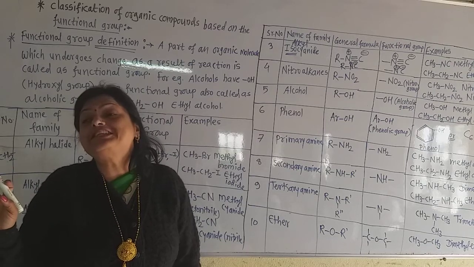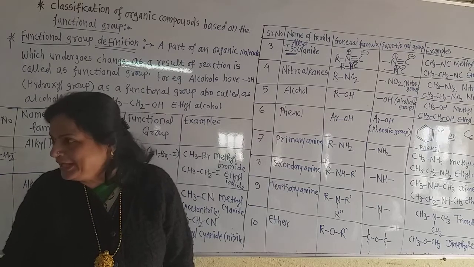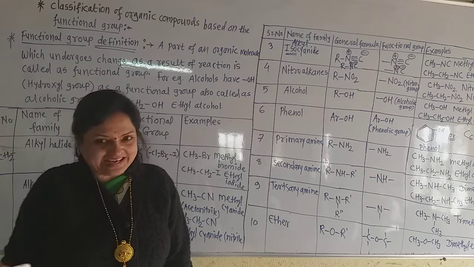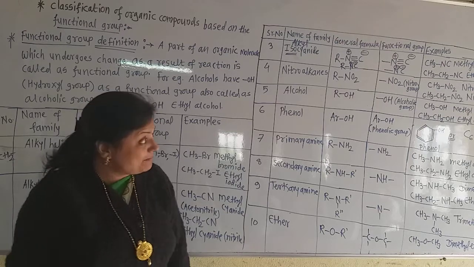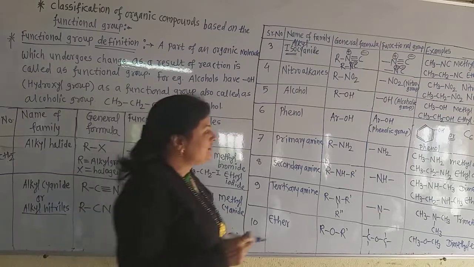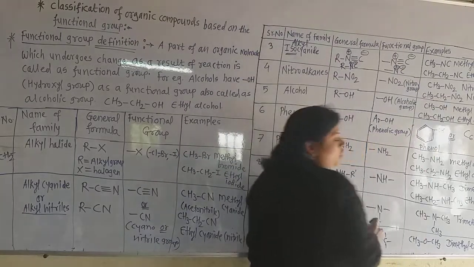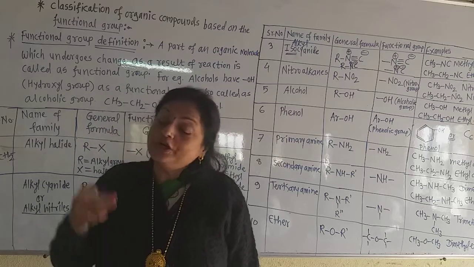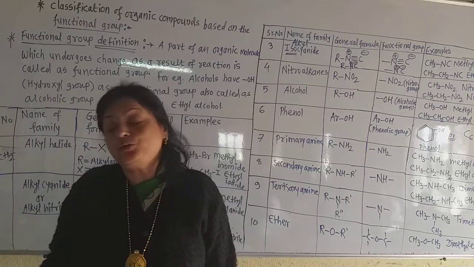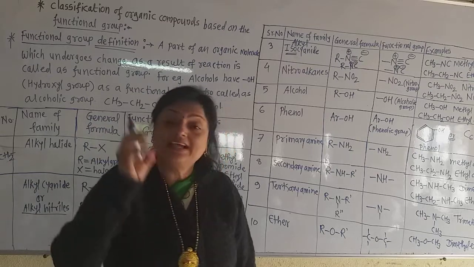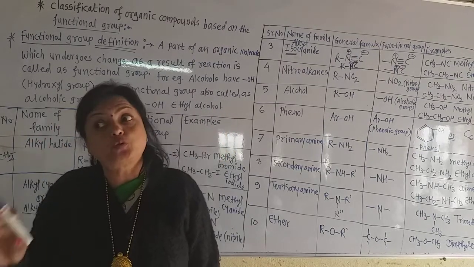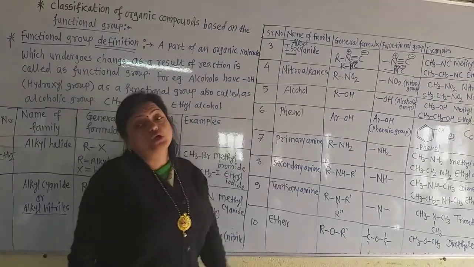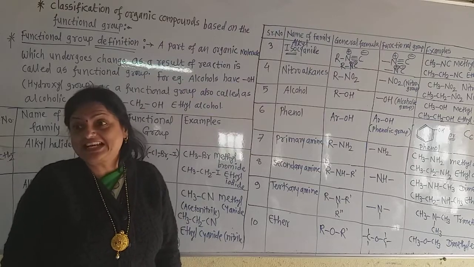But do not give the name as methyl nitro. That is not the name. What is the name of that? Nitromethane, because the parent alkane is methane. So the name is given as nitromethane. Now see, this is the ethyl group, which comes from ethane. So the name of that is nitroethane. So while giving the name to the nitroalkanes, you must give the name as nitromethane, nitroethane, nitropropane in this way. Now come to the next class, that is the alcohol. You are very well familiar with this class, alcohol.